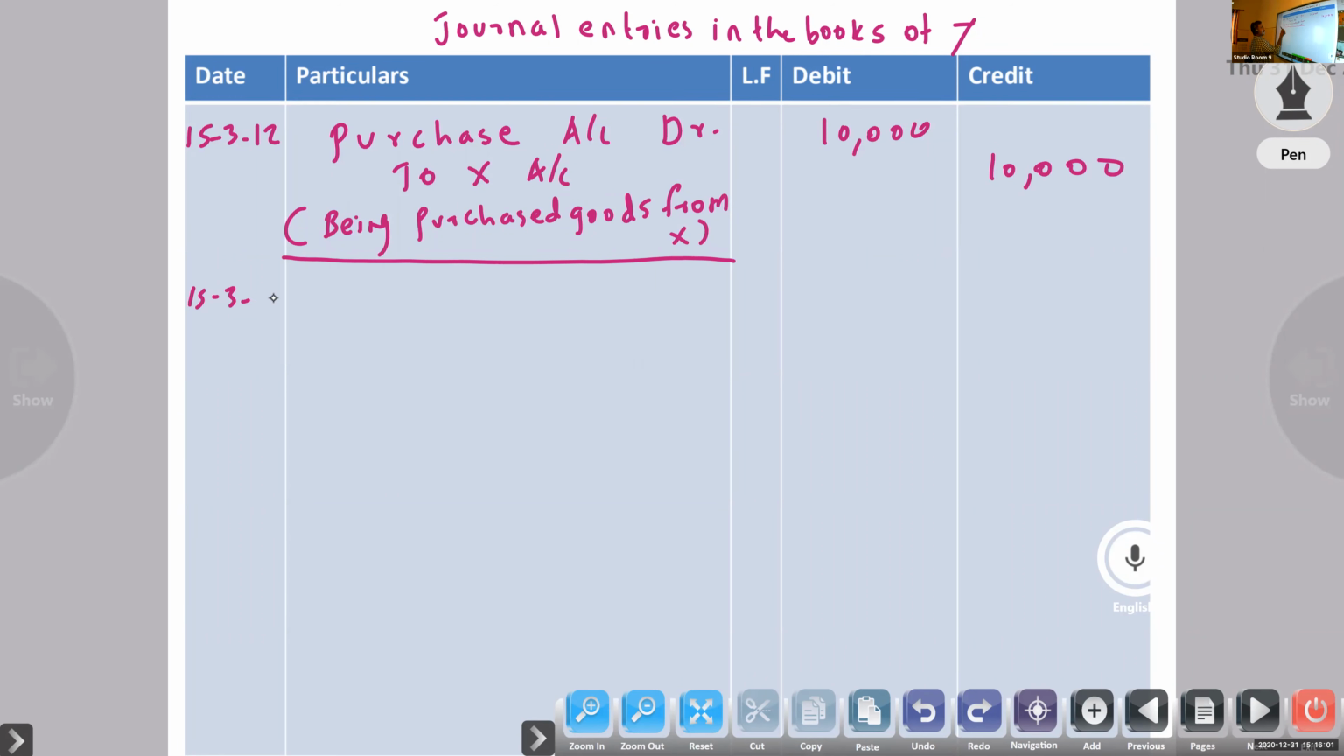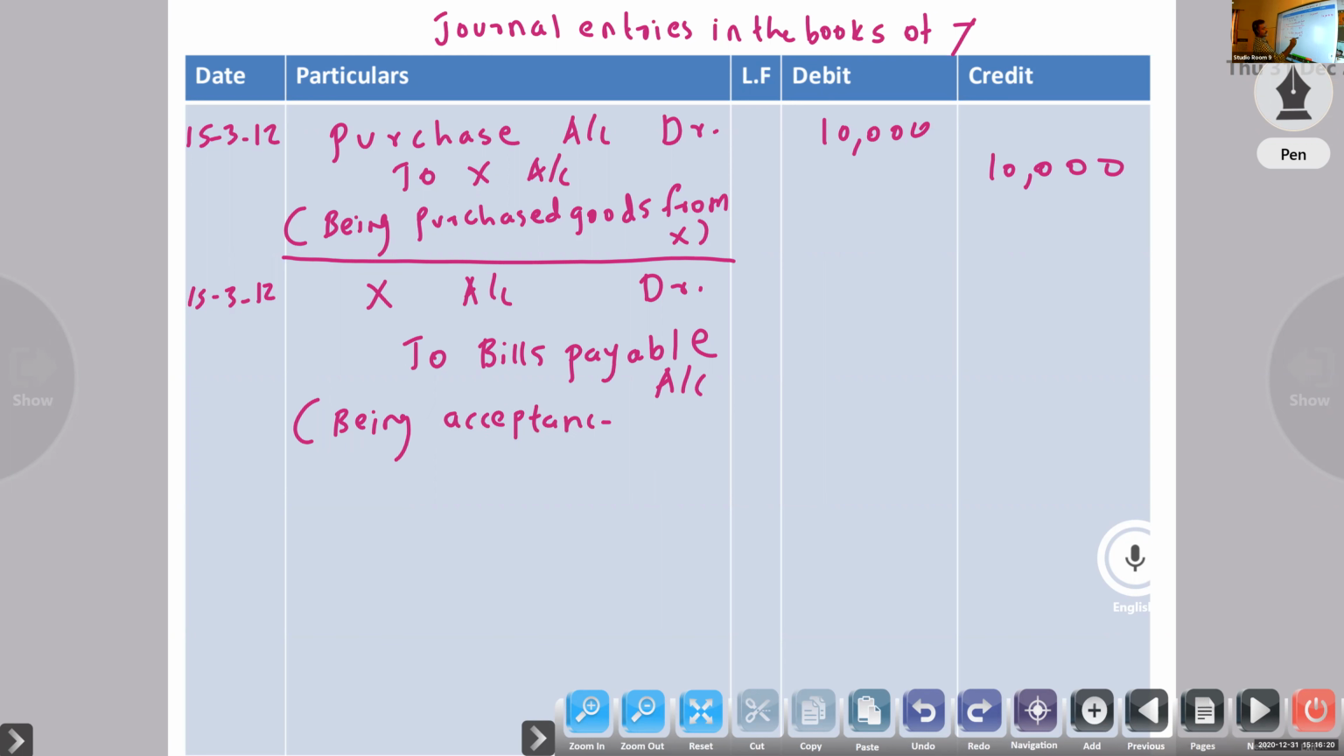Second, X account debtor to bills payable, being acceptance given, same amount. Last, maturity date, no entry for discounting. If you look at the drawer, the third entry will be there, discounting. Here no entry. Then maturity date.